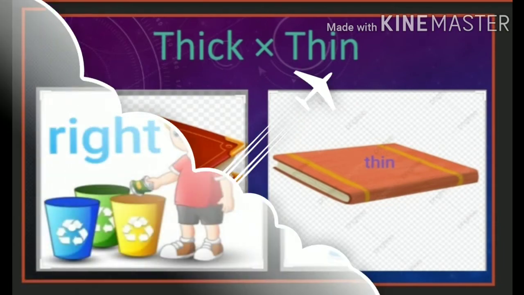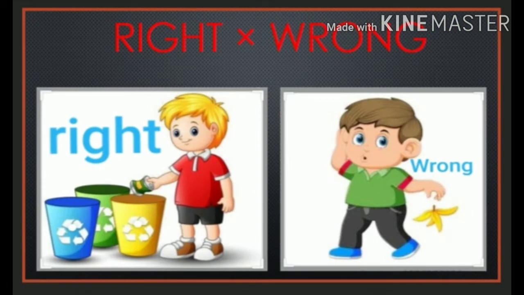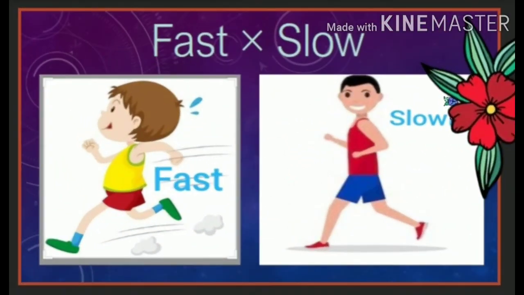Right, wrong. The boy is putting the waste in the dustbin. Is it right? Yes, right. The boy is throwing a peel on the road. It is wrong. Fast, slow. The boy is running fast. The second boy is running slowly.